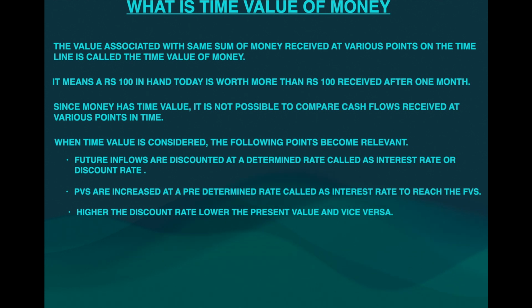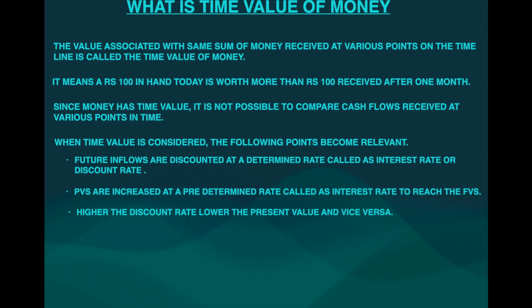What does it say? Future inflows are discounted at a determined rate called the interest rate or discount rate. It means we have already said rupees 100 today is much more valuable than rupees 100 after 1 year. Why? Because if you get rupees 100 today and put that 100 rupees in a bank FD earning 5% interest, after 1 year it will become 105 rupees.